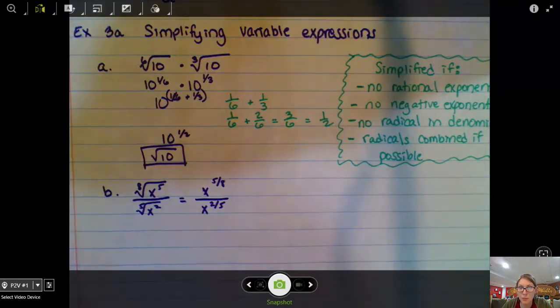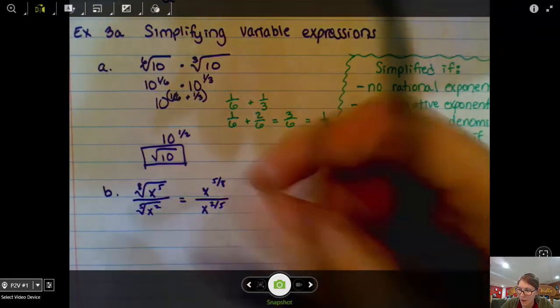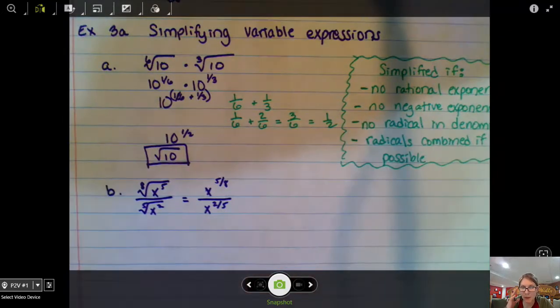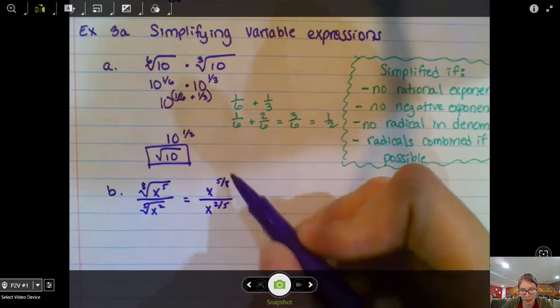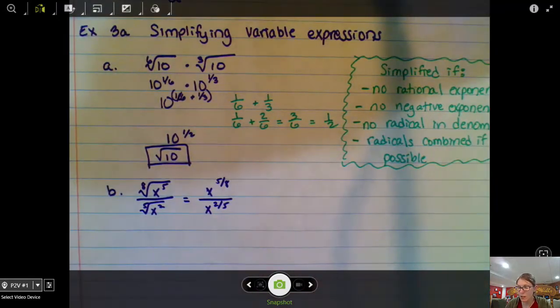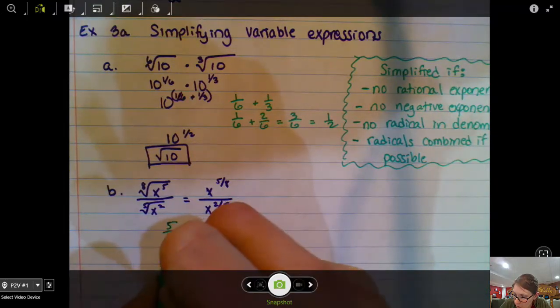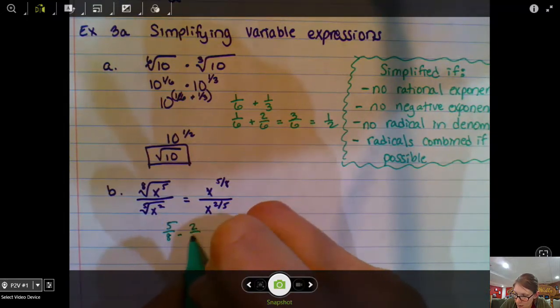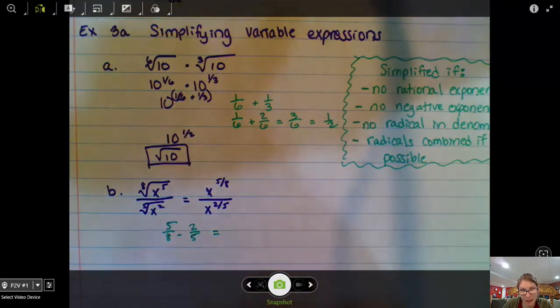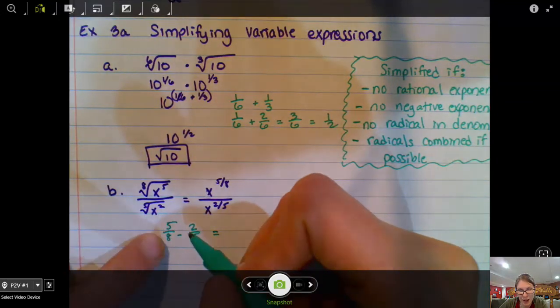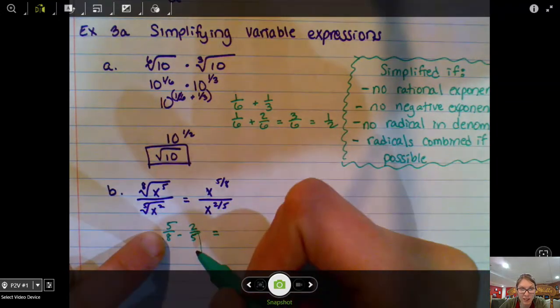And this still looks pretty messy, but I have x to a power over x to another power. Our exponent properties tell us that we can subtract these powers. So really, I need to figure out what is 5/8 minus 2/5. Again, I need a common denominator, and my smallest denominator that I can think of is 40.